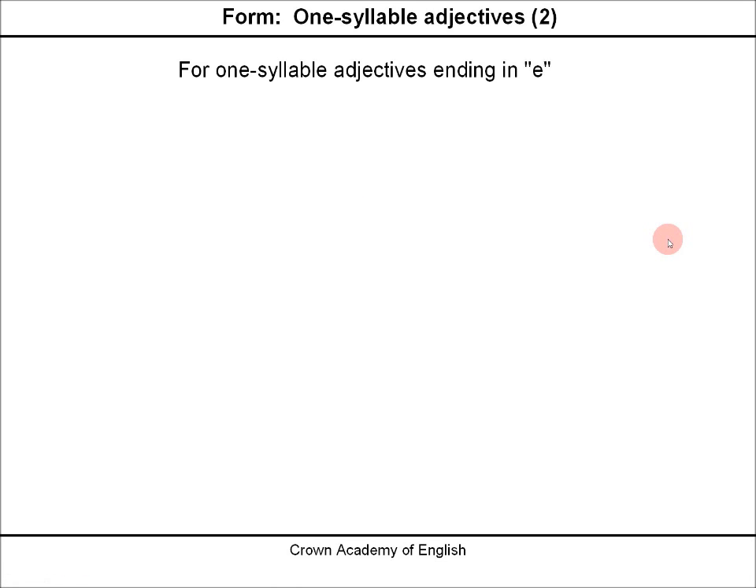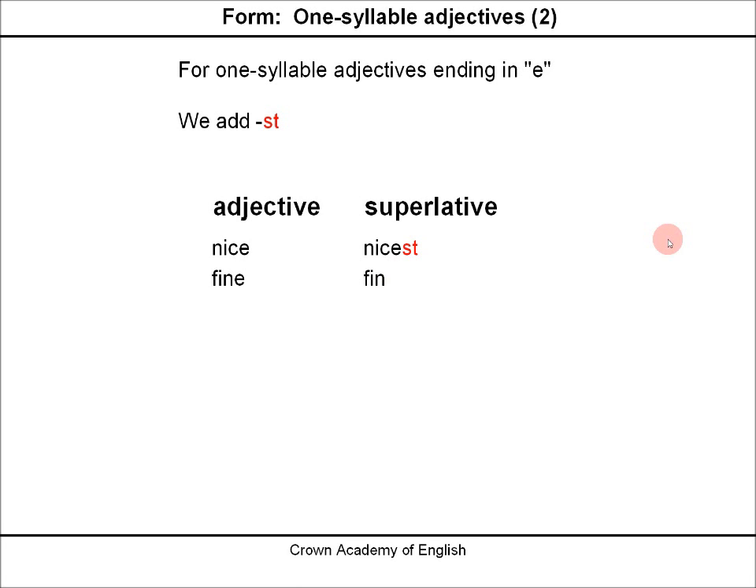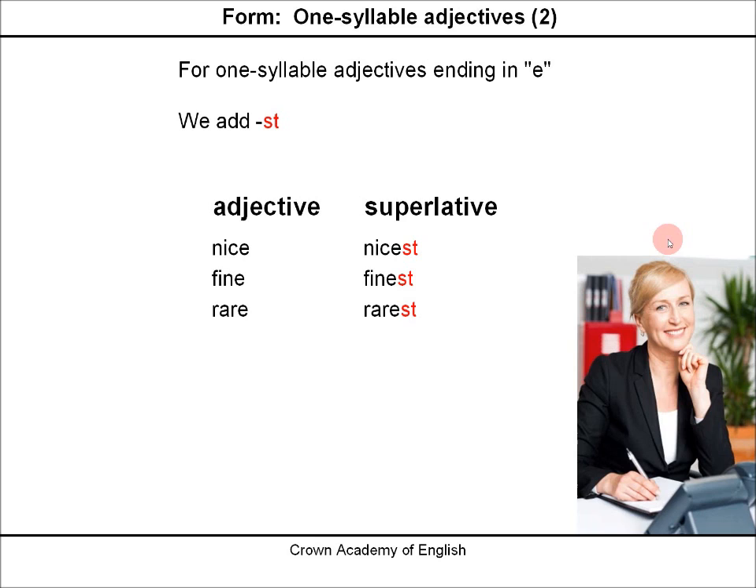For one-syllable adjectives ending in e, we add st. Nicest, finest, rarest. Jane is the nicest person in the office. The nicest person in the office.